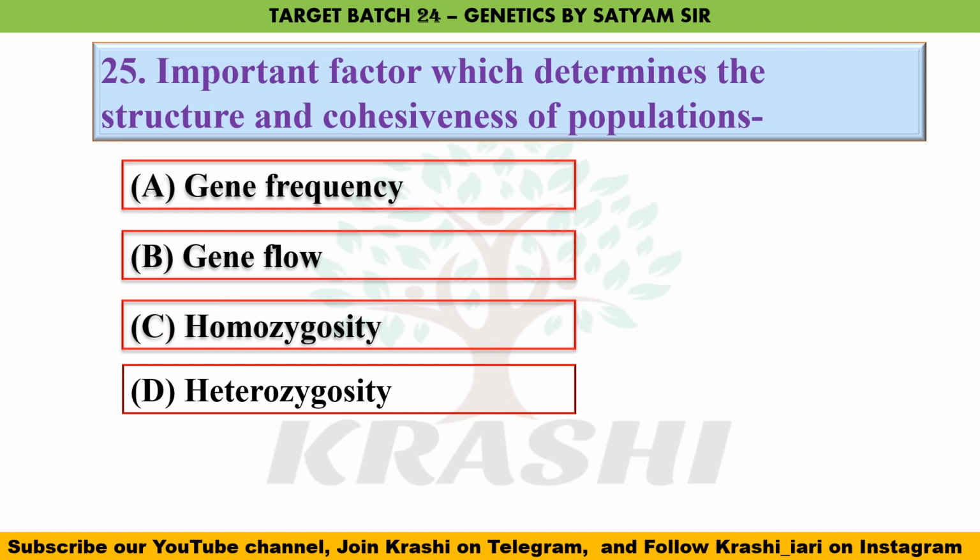Question number 25. Important factor which determines the structure and cohesiveness of population. So the correct answer is option A, gene frequency. This is the percent or fraction of population that carries an allele at a particular locus.